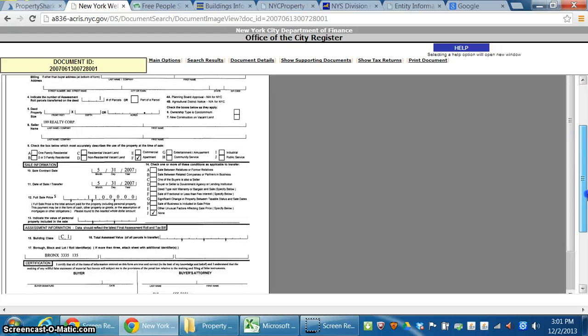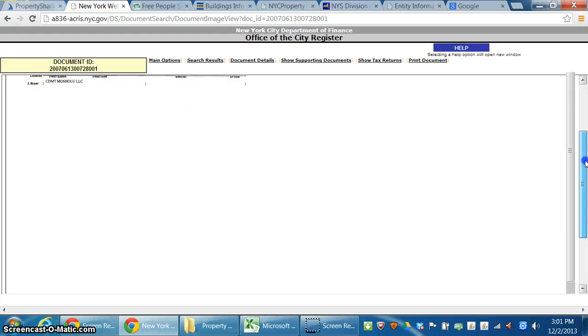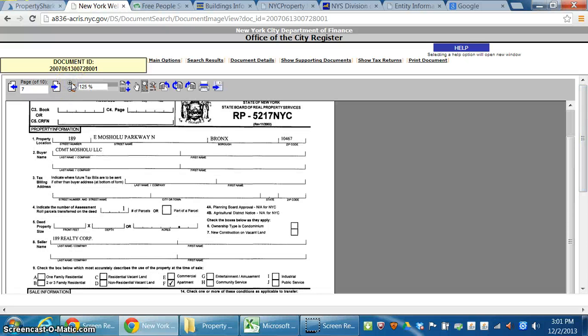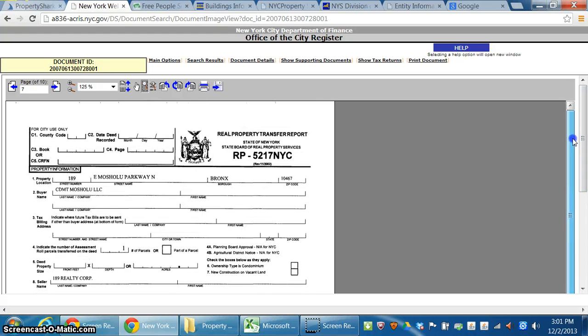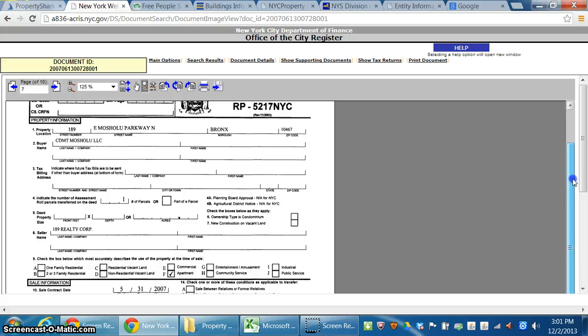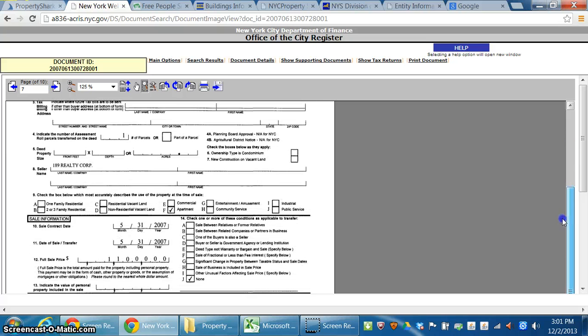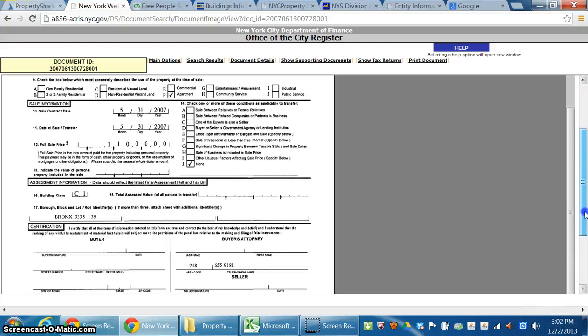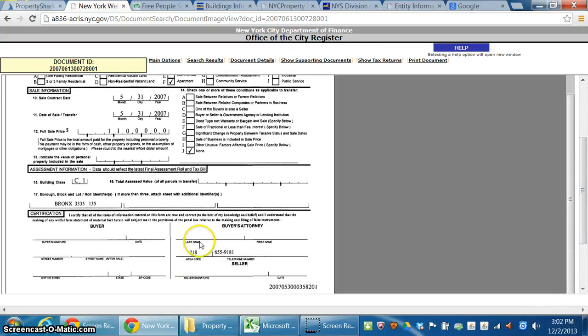All right, so now we're getting somewhere. So if you notice this document here, the real property transfer report, it typically shows the buyer's attorney's name and phone number. All right, so you have the buyer's attorney's phone number here.